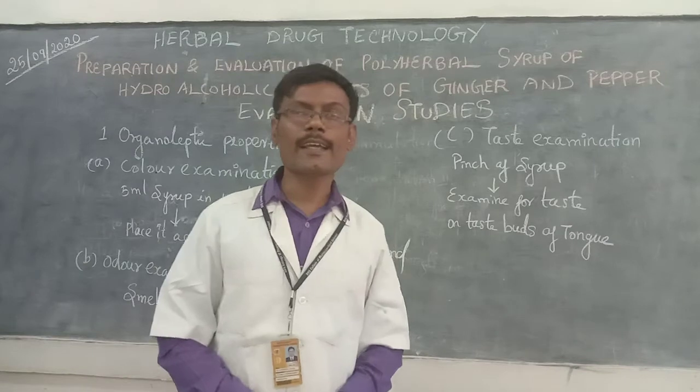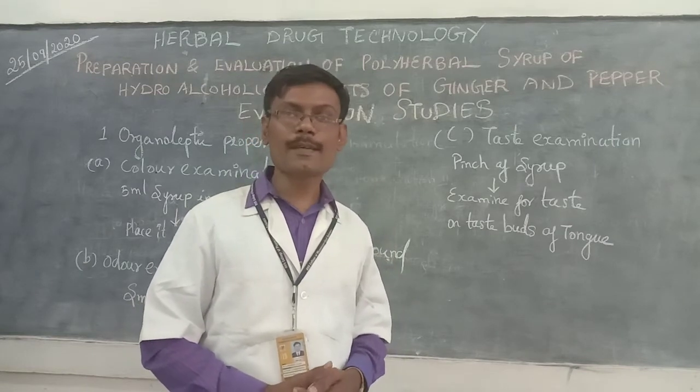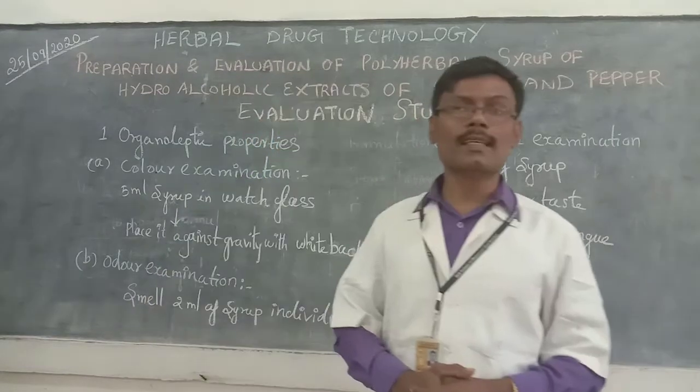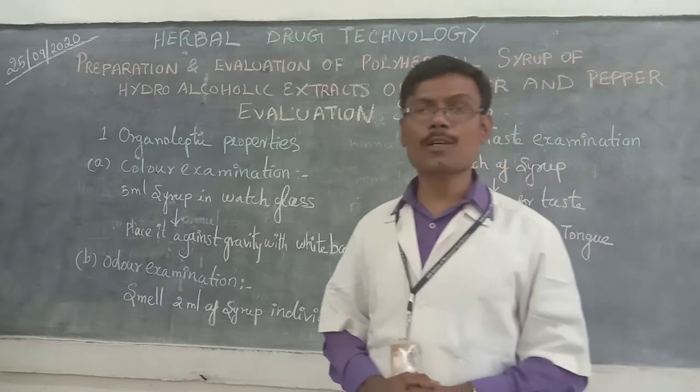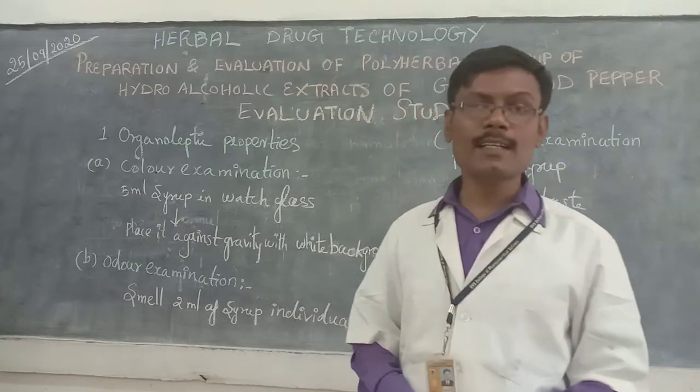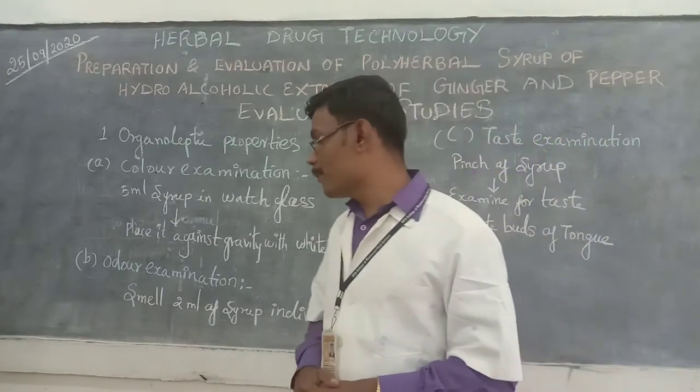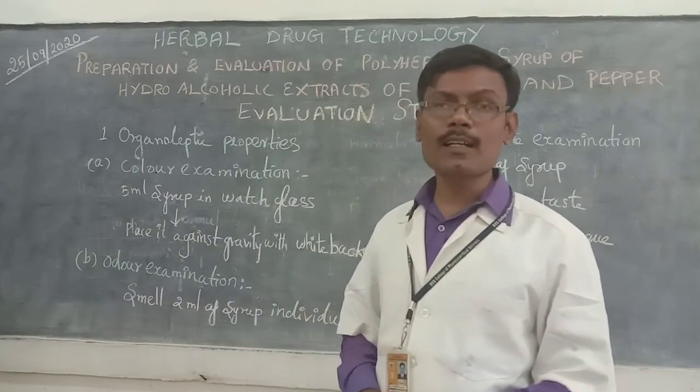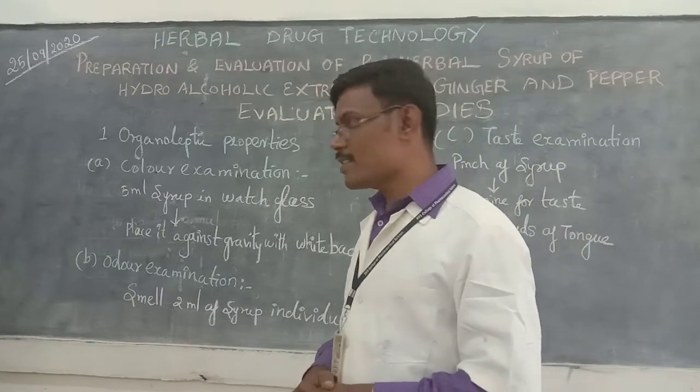Okay, the next step is evaluation testing. The evaluation parameters are categorized in different ways. From that, the first one is organoleptic properties. Those are color, odor and taste examination.